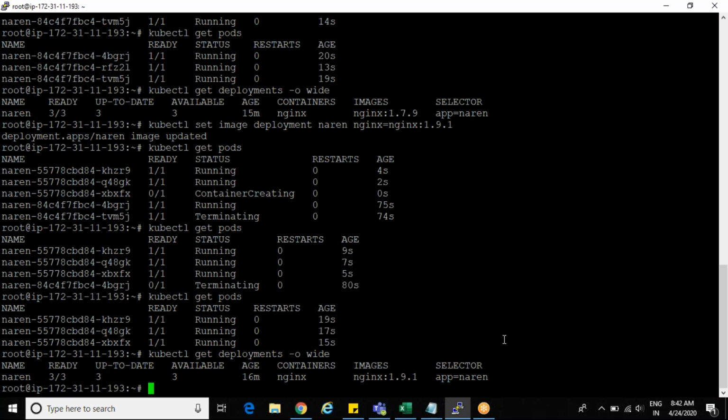Amar, I have a question. This image, nginx 1.7, is it the same as Docker images, or is there something separate for Kubernetes? Docker images only. From Docker Hub, or your own registry. The same Docker image that you have already created is what you are using here.